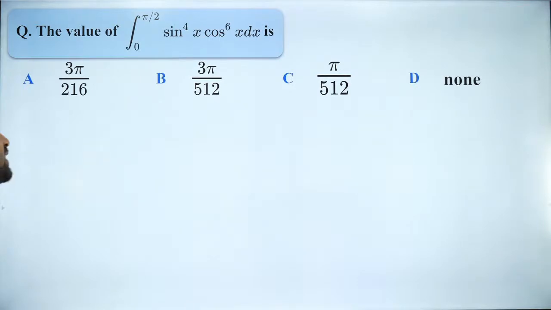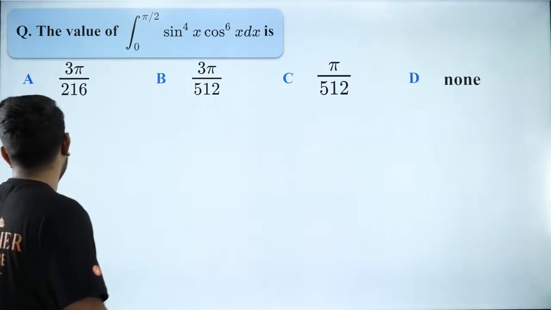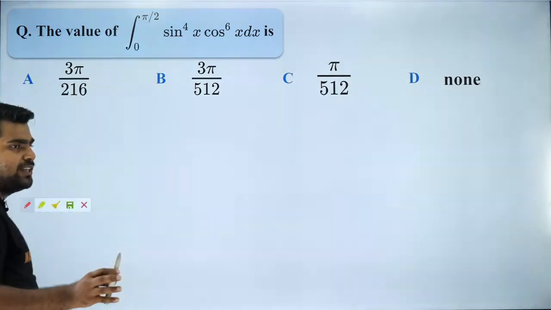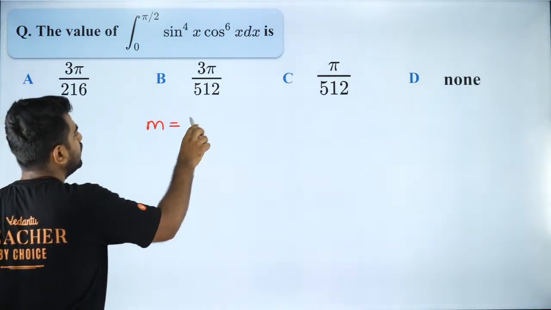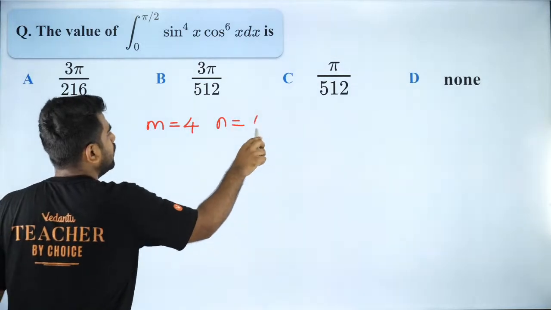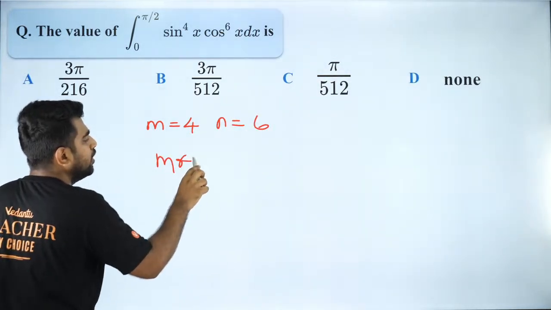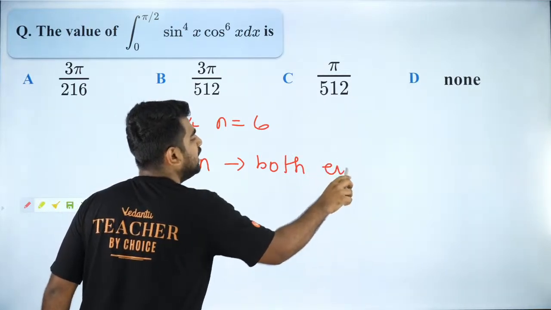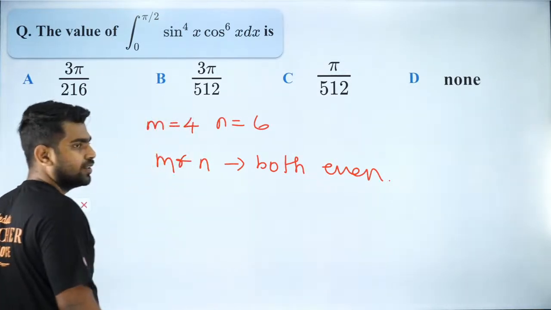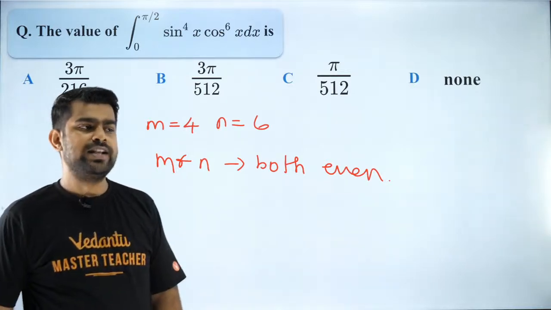So here is the example for you guys. So please try to solve it. Do it very slowly. When you are learning, do it slow. So your m is 4, your n is 6. So m and n both are even. So which formula will I use? I will use the second formula. So now do it.